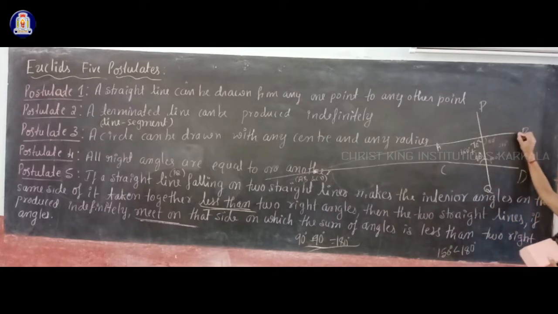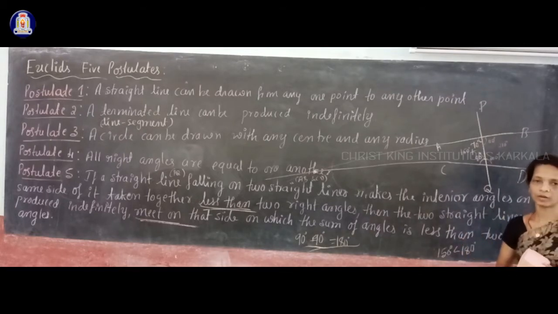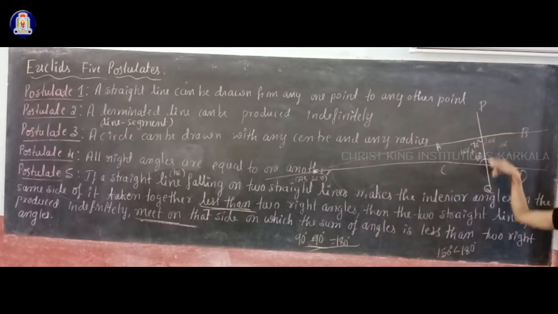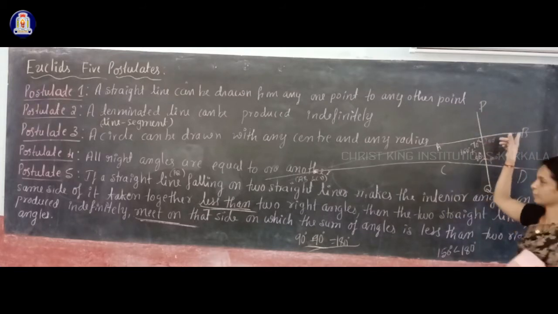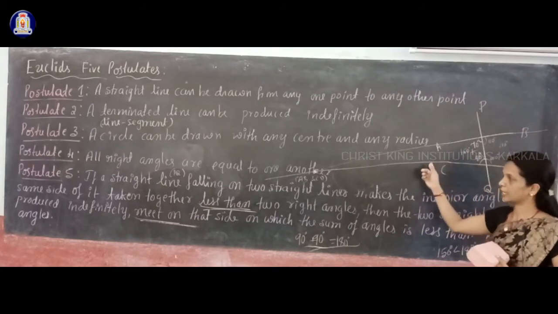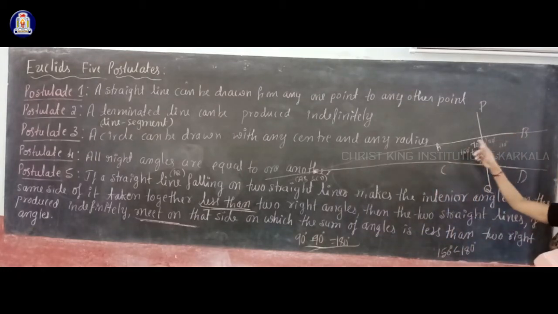So if I produce these two lines in this direction, B and D direction, they will never meet each other, they will go far away. So what does postulate 5 say? The summary of postulate 5 is only this much: if a transversal intersects two straight lines, then the two straight lines, if produced, will meet on that side on which the sum of two interior angles is less than 180 degrees.